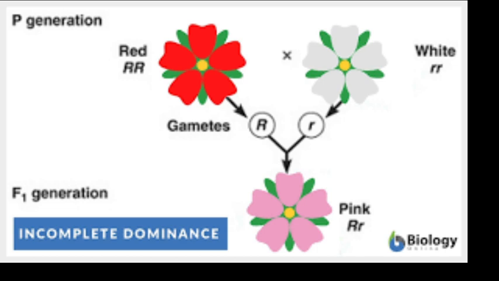For example, the F1 progeny from a cross between red and white flowers, in the four o'clock plant or Mirabilis jalapa, bears pink flowers. In the next generation, red, pink and white plants occur in the ratio 1:2:1. Examples of incomplete dominance are also met within the animal kingdom, in the blue Andalusian fowl. This one is also an example of incomplete dominance.